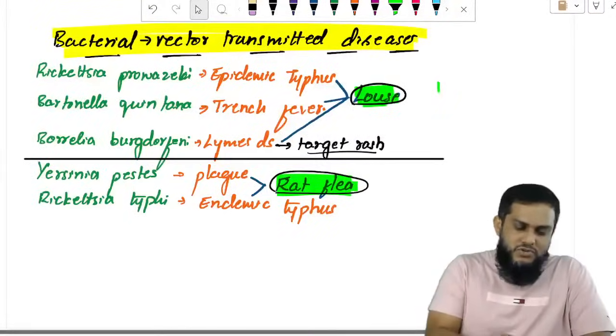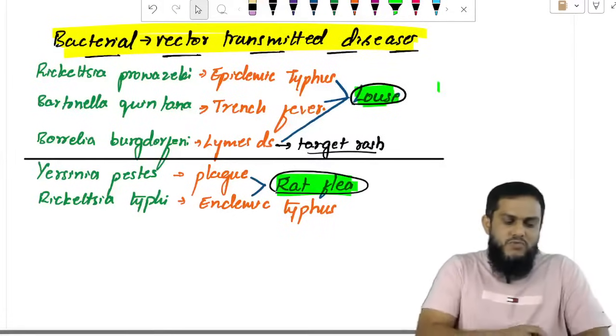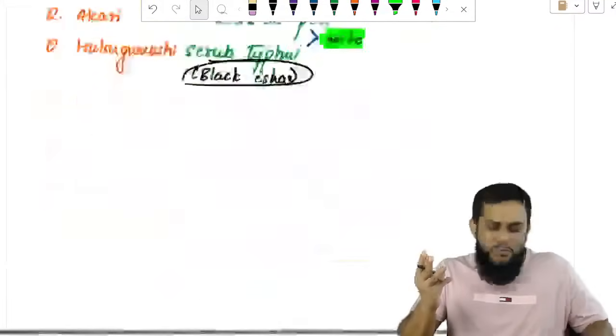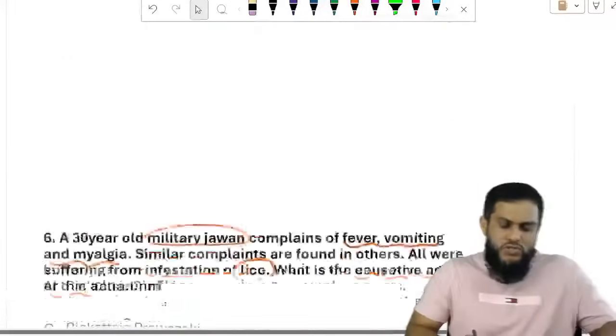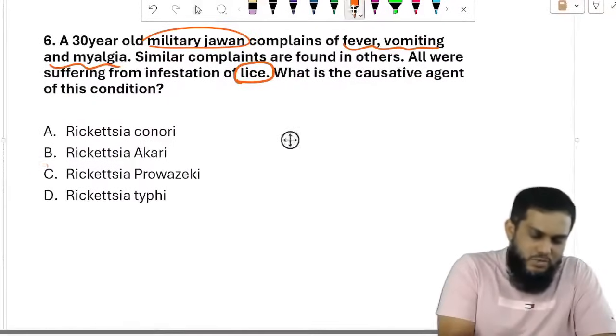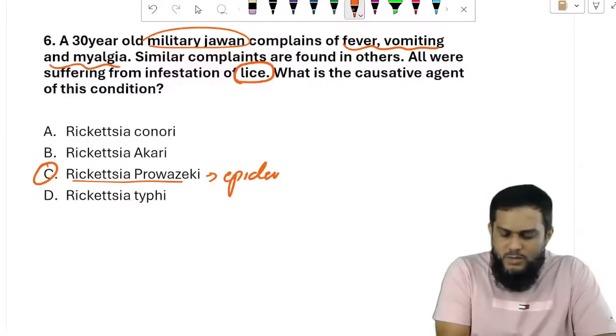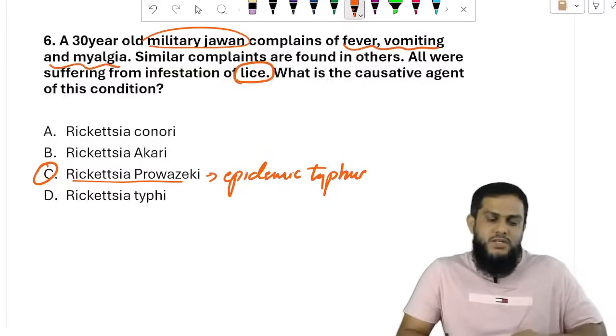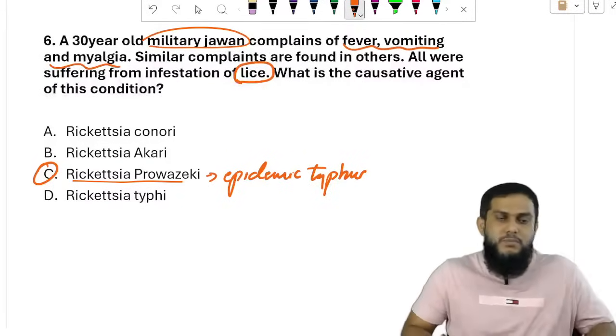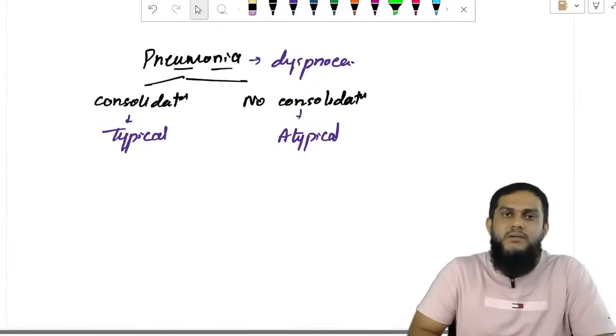Epidemic typhus, trench fever and Lyme disease: Rickettsia prowazekii, Bartonella quintana, Borrelia burgdorferi. So three possibilities. In the options, we have Rickettsia prowazekii, which causes epidemic typhus. Epidemic typhus, lice. Simple. You got the answer.